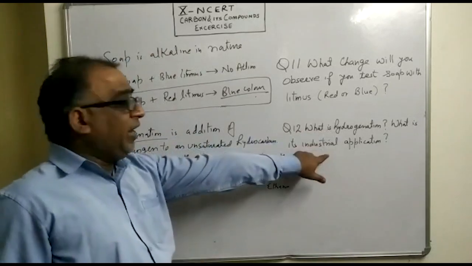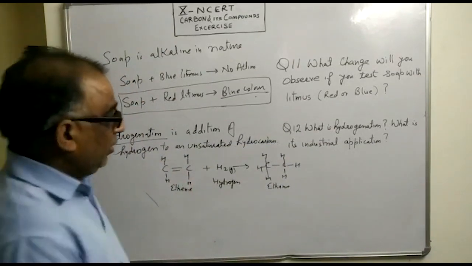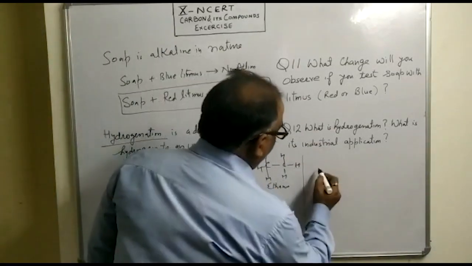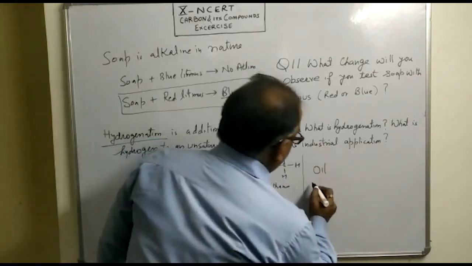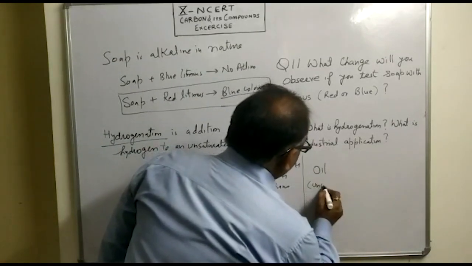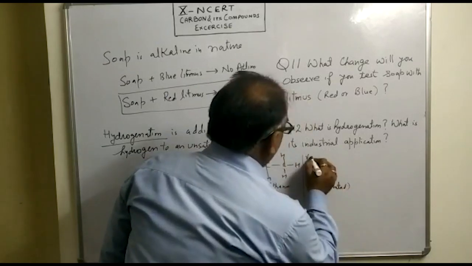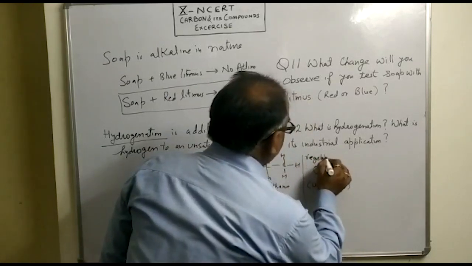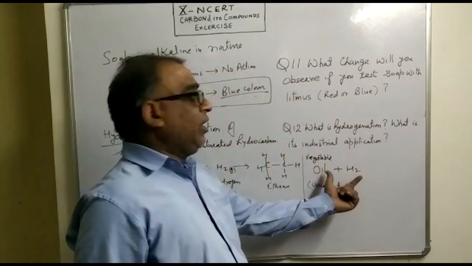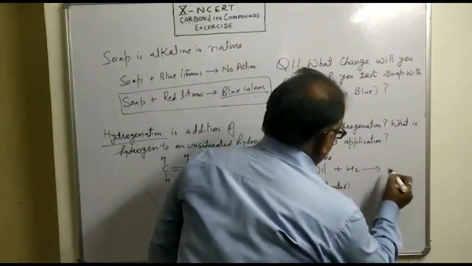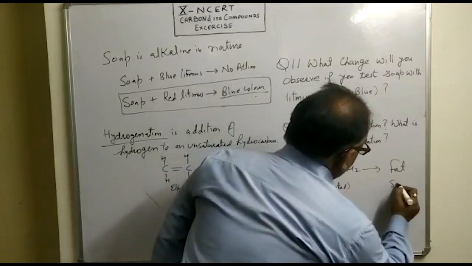Now we come to the industrial application. Where do we use this in industry? We very well know that the oils, vegetable oils we are taking here, are unsaturated in nature. When we hydrogenate these vegetable oils, we are going to get fat, and this is saturated.